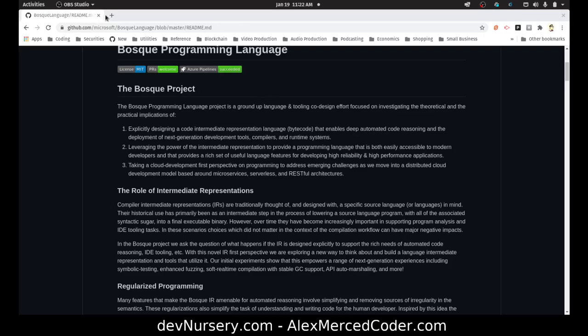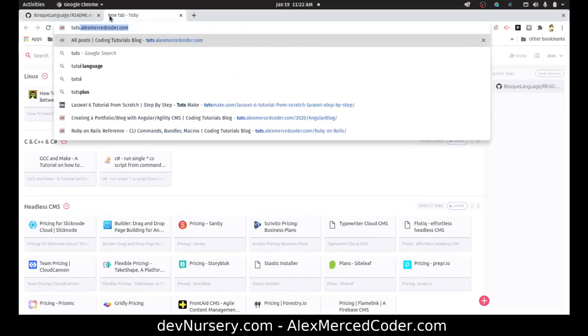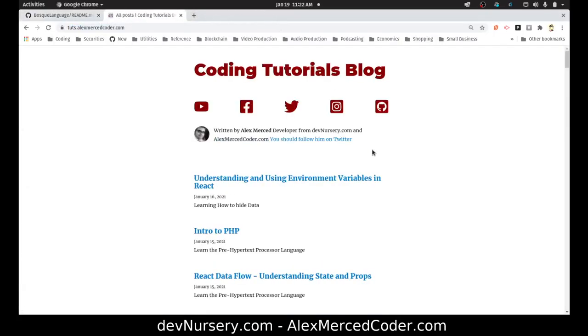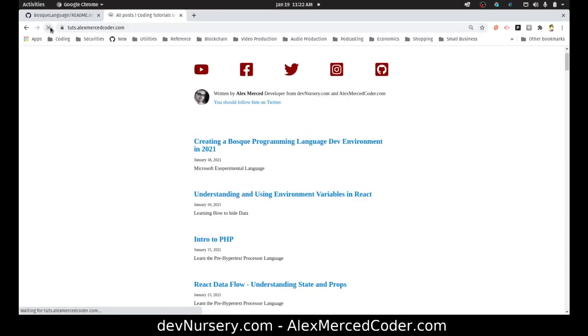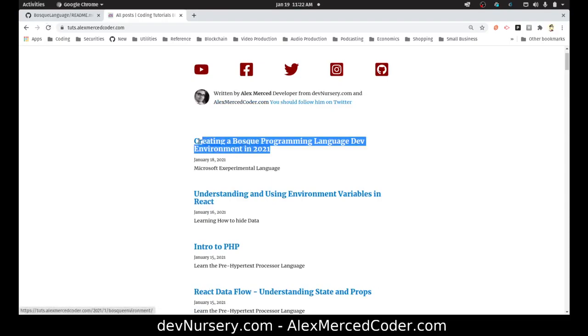There's also a blog post that I have on it. If you go to my blog, toots.alexmercedcoder.com, there is an article. Let me just hit shift to refresh. Oh, caches. There we go. Creating a Bosque programming language dev environment 2021, where I walk through these initial steps that I'm going to talk through in a little more depth.